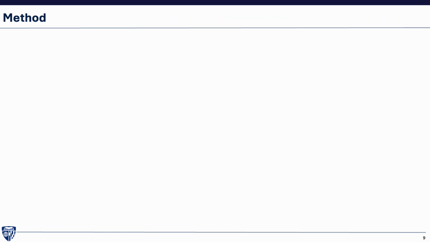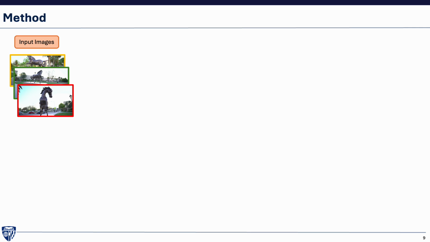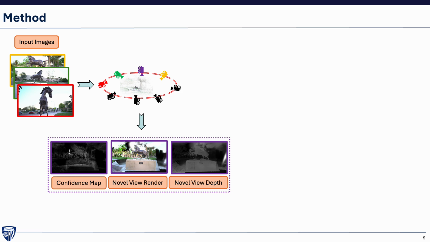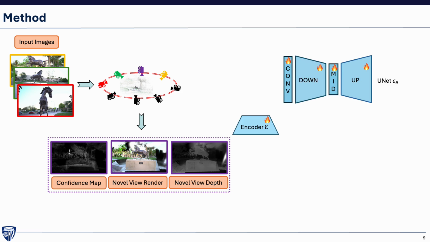We design a diffusion-based generative approach conditioned using our proposed confidence measure to synthesize plausible content. To train this diffusion model, we create a dataset using open-source multi-view datasets. For a given 360 scene and its sparse view subset, we first run MASt3R to obtain initial cameras and an aligned 3D point cloud. Rendering the 3D representation from a novel view produces RGB renders and depth maps with empty regions and artifacts. Our model comprises the Stable Diffusion 2 UNet and its variational autoencoder, which are fine-tuned further for pose-free novel view synthesis.